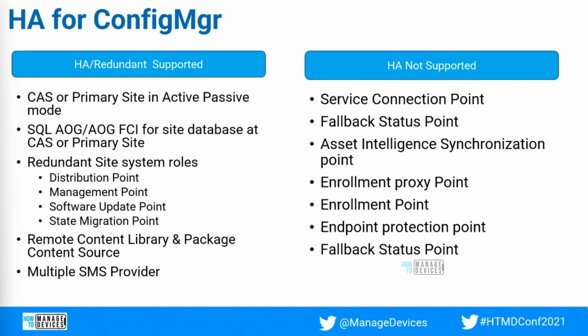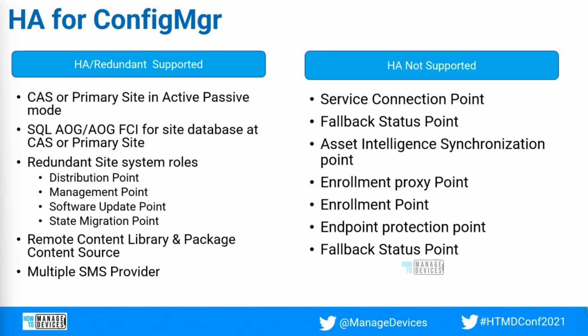So when you are configuring an active passive site, it is a prerequisite that you need to move the content library from the CAS site or primary site to a remote location. Why? Because when the active primary site or active CAS site is down, you won't be able to access the content library, and that is where the content distribution will fail.